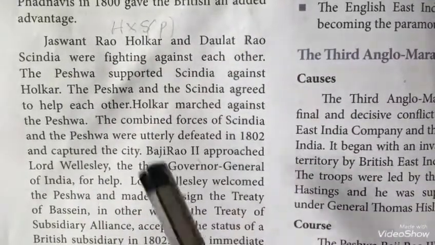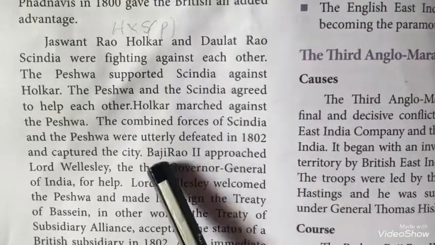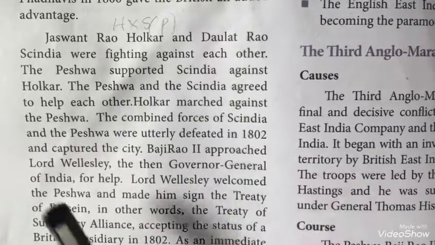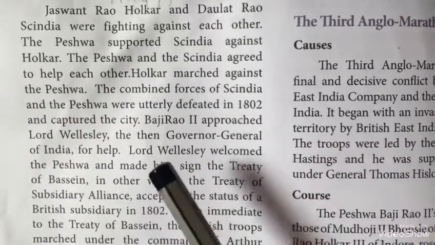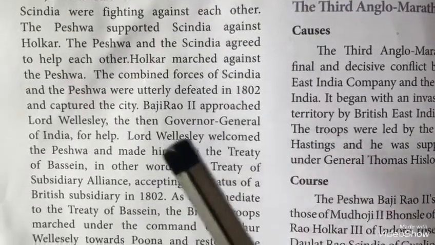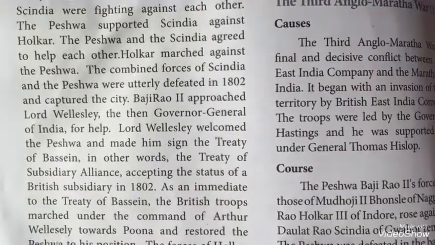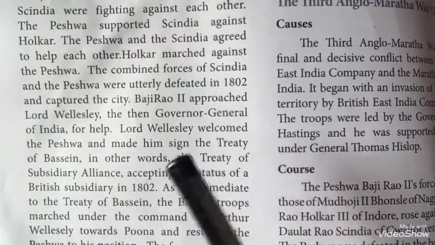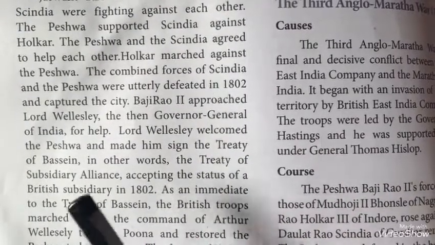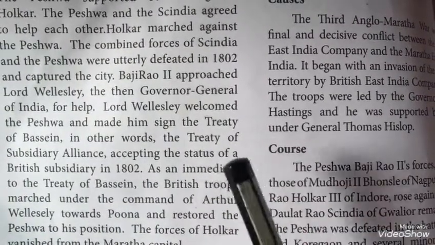And now, the Peshwa is Baji Rao II, right? So Baji Rao II approached Lord Wellesley, the Governor General of India, and he welcomed the Peshwa Baji Rao II and made him sign the Treaty of Bassein. Because Lord Wellesley wants to help Baji Rao II, right? So he made him sign the Treaty of Bassein and also the Subsidiary Alliance, accepting the status of a